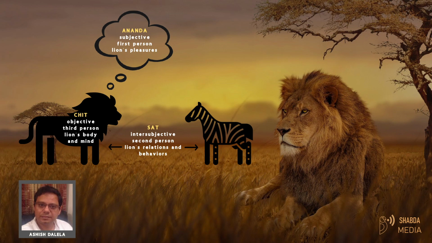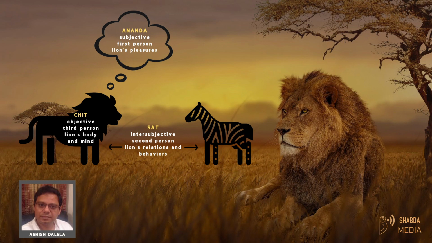A living entity's relations or sat is the second person experience, as it is behavior in relation to a specific individual. For example, we can talk about a father-child relationship. The child sees the fatherly behavior of the person, and other people who are brothers, sisters, mothers, friends, etc. will see the same person in a different way.